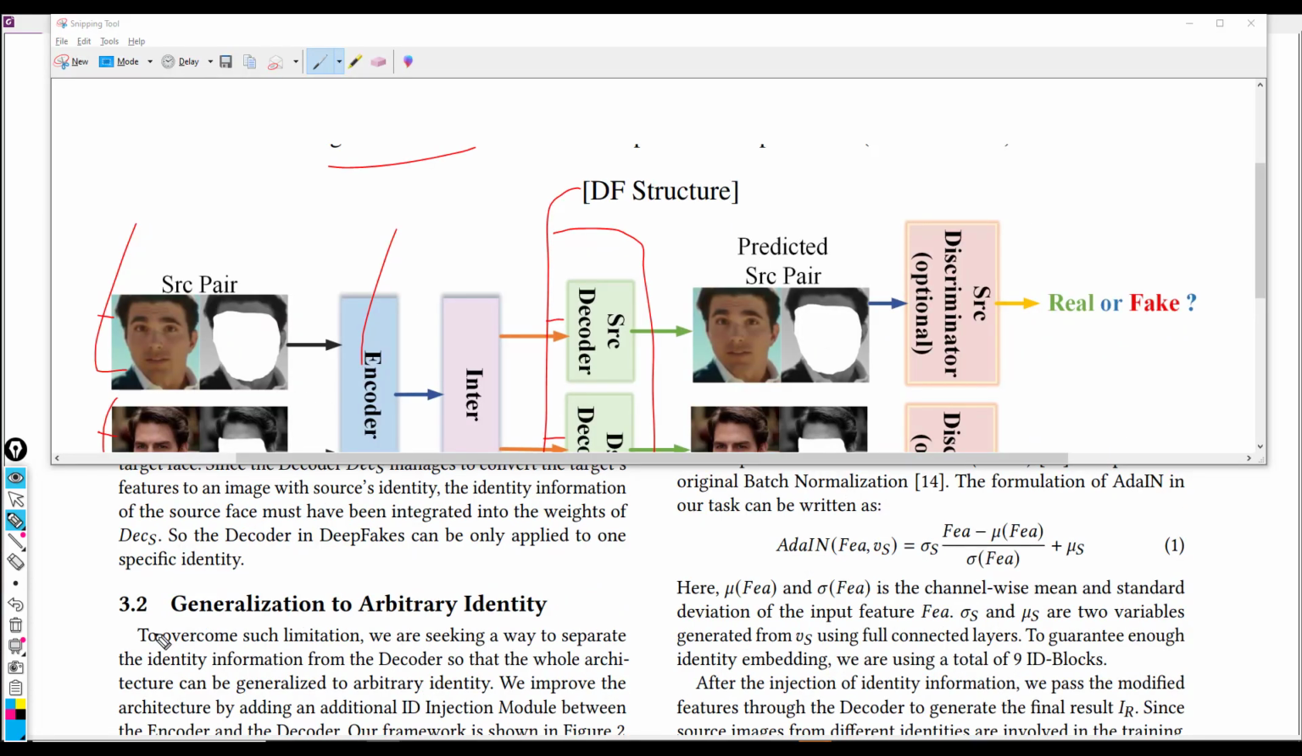In order to achieve generalization, the SimSwap method tries to separate the identity information from the decoder, because having this information in the decoder, or stored in the decoder weights, simply means each time we want to do a face swap, this decoder will only output a single identity, which is that on which it was trained. But what we want to build now is a model on which we could do face swaps or output images with identities different from the identity of the image on which the model was trained.